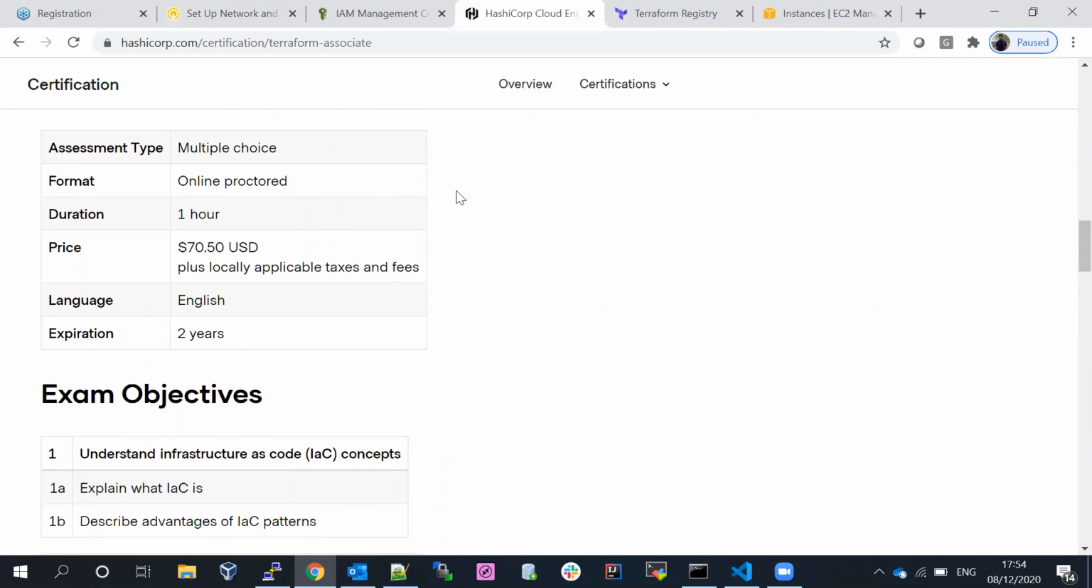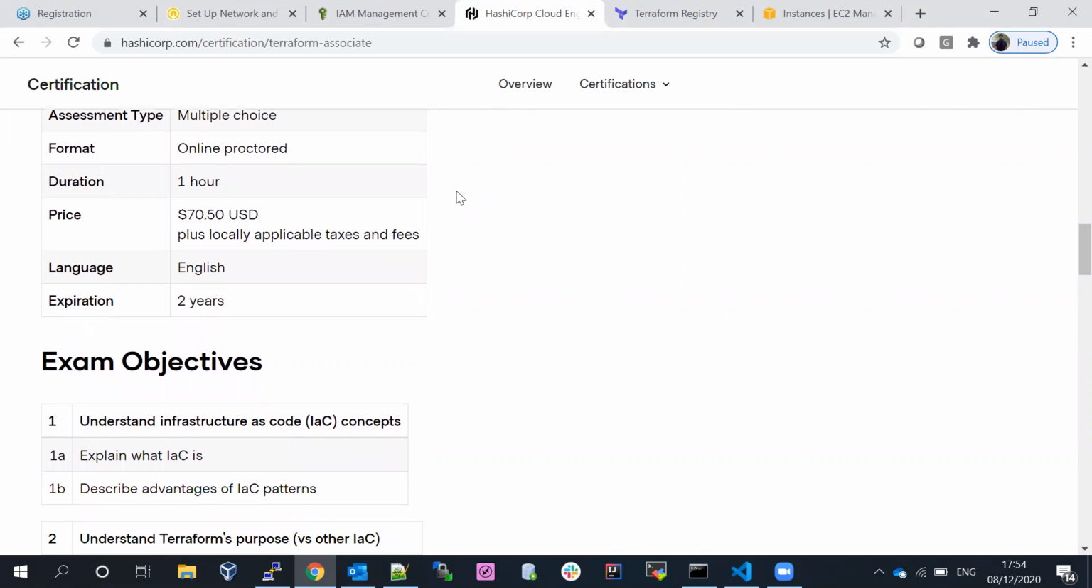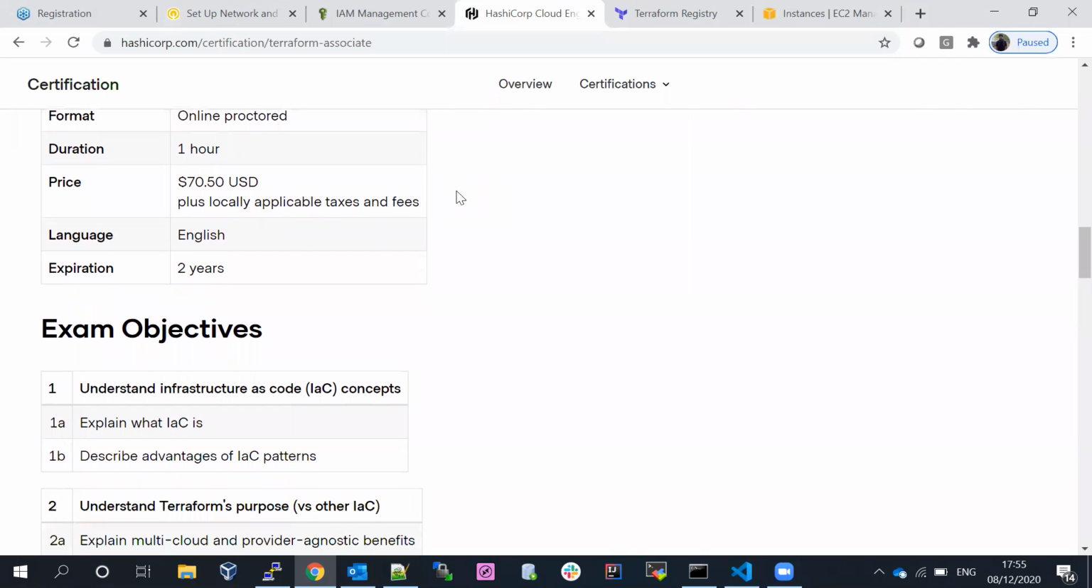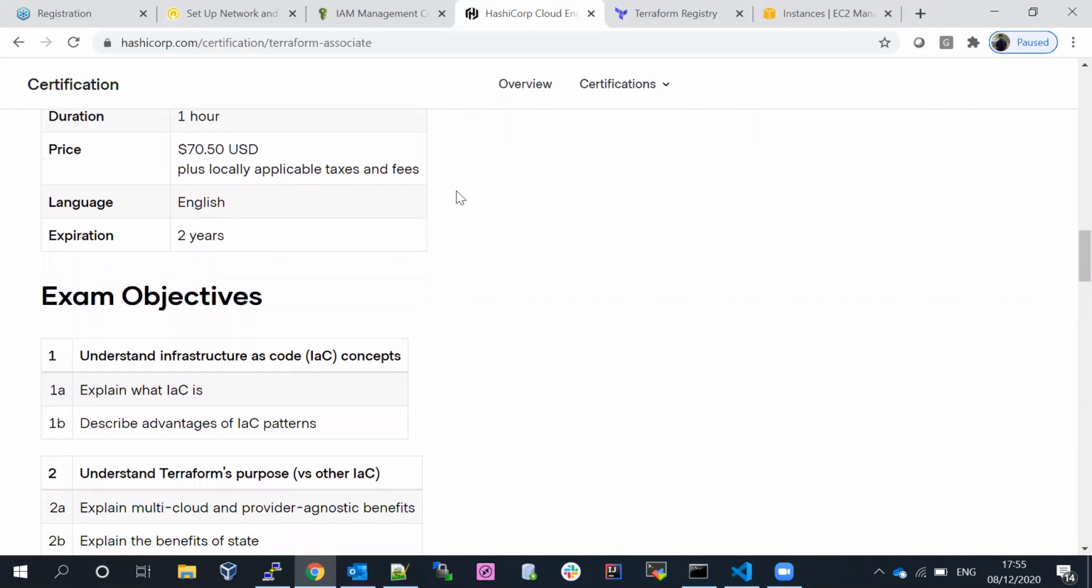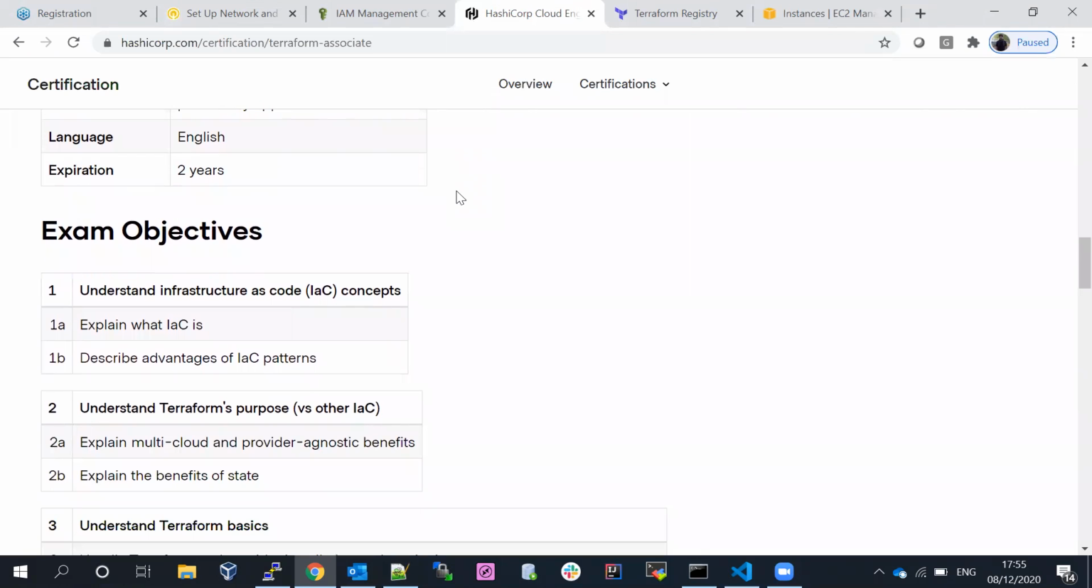If you scroll down, the exam is multiple choice questions. You can take it online or at a test center. The duration would be 1 hour. The price would be 70.50 USD. The validity is that the certification expires in 2 years.